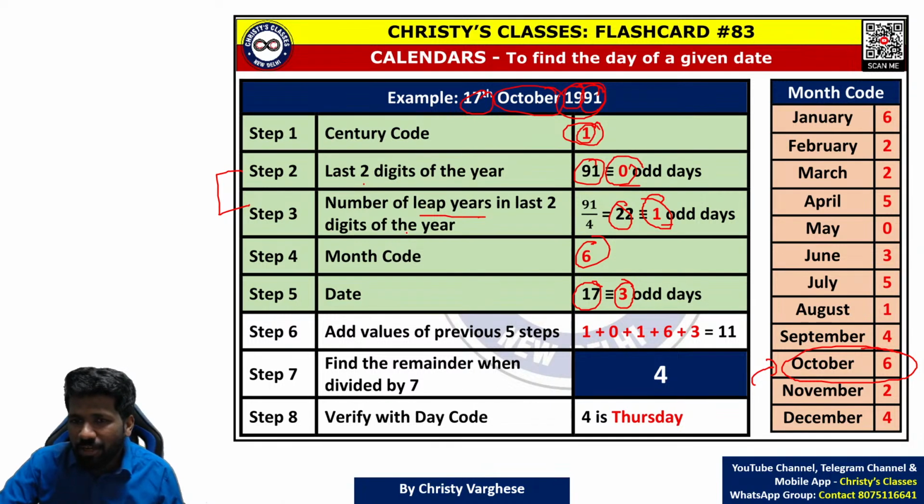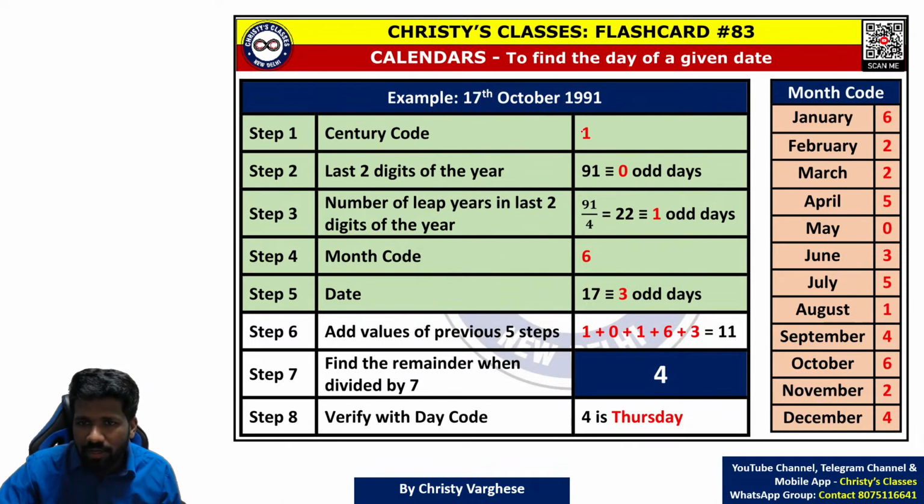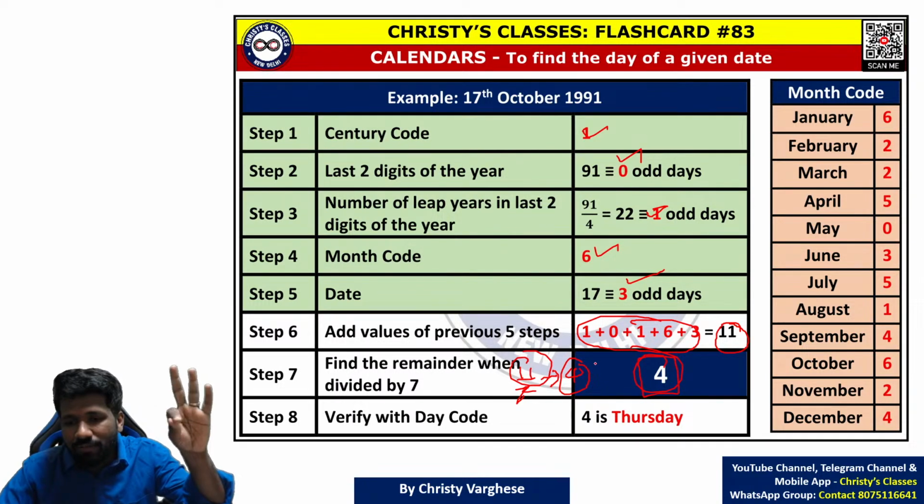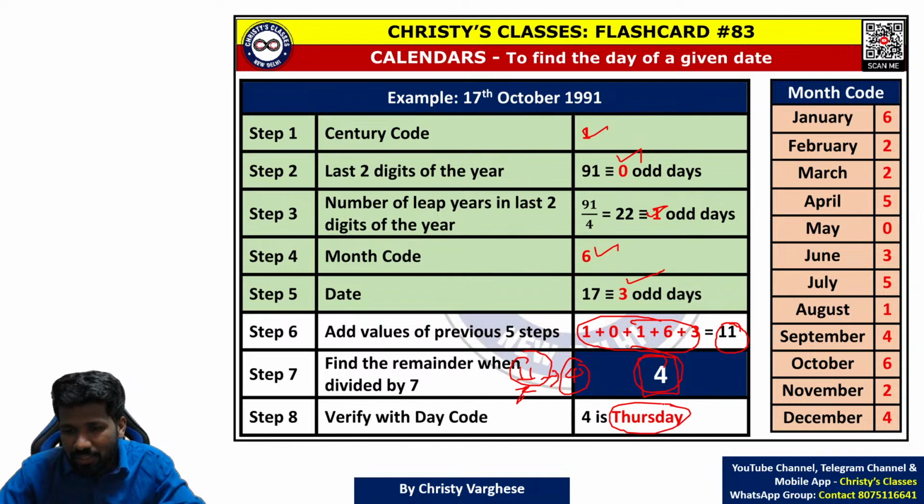These 5 step values you need to add. All the odd days you got, finally you need to add: 1 plus 0 plus 1 plus 6 plus 3 is 11. That means the 11th day, which is the same as the 4th day, because 11 by 7 remainder is 4. Whenever you get a number more than 7, you take odd days, as I told you. So the 4th day of the week: Monday, Tuesday, Wednesday, Thursday. Thursday.